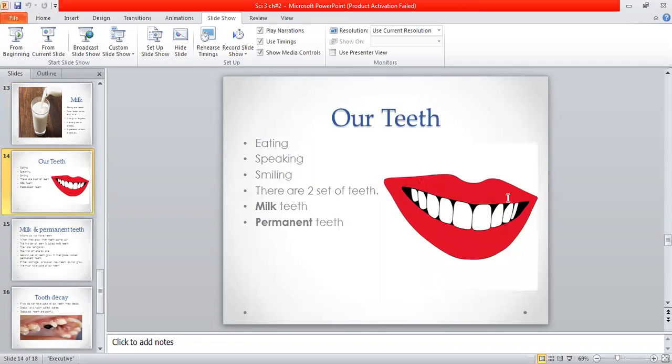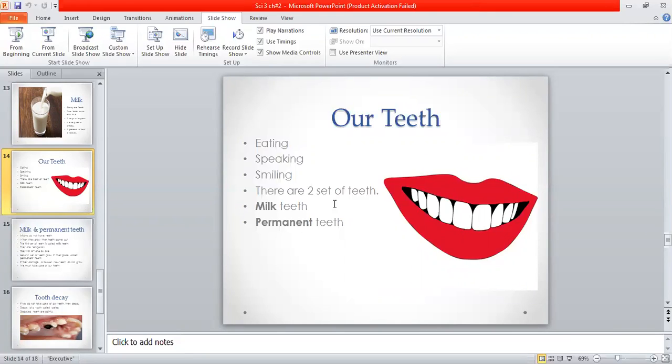Next is the teeth. What is the role of teeth in digesting the food? Basically, teeth help us in eating the food. When we speak, they help us in speaking. And they help us in smiling. Why does it help in smiling? When you smile, your front teeth are visible. So if you keep them clean, your smile looks very good. Your teeth set always looks nice.